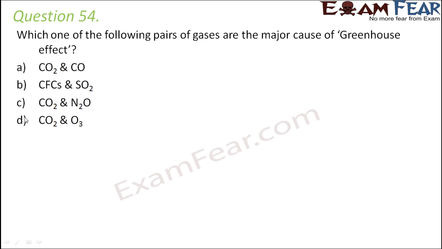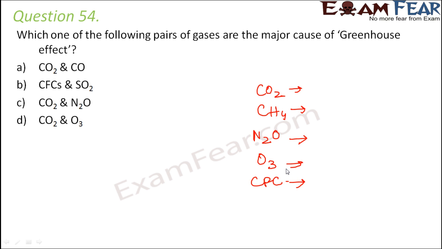Now, some of the greenhouse gases which are emitted by human activities are carbon dioxide. So these are some of the major greenhouse gases: carbon dioxide, methane, nitrous oxide, ozone, chlorofluorocarbons. Now if you look at their percentages, you would see that carbon dioxide contributes up to 60%, methane up to 20%, nitrous oxides up to 6%, chlorofluorocarbons up to 14%, ozone somewhere around less than 5%.